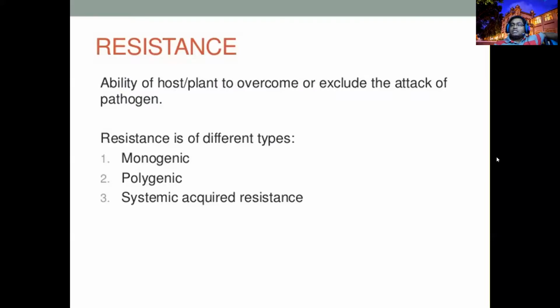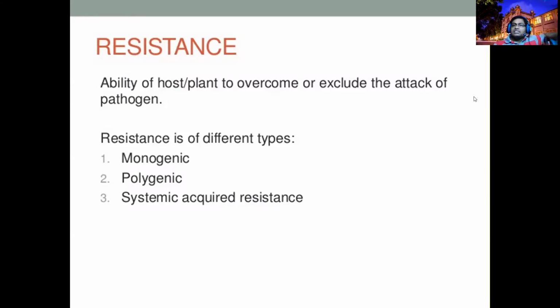Horizontal resistance means all the organisms. For example, if you take human beings, all people have a certain amount of resistance to all. That we call horizontal. But some people only have special resistance to certain groups of fungi, bacteria, viruses. That we call vertical resistance.